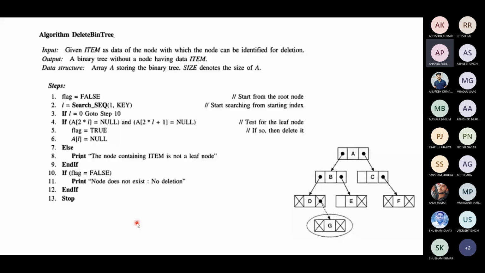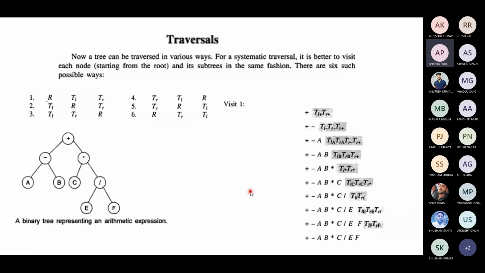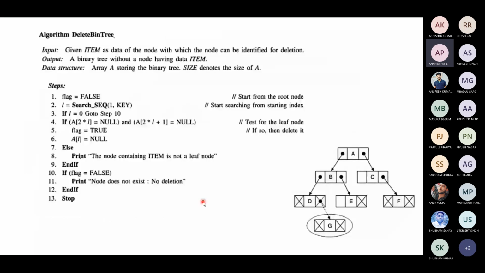Deletion of a binary tree we will discuss in the next class because this is very lengthy. To understand deletion of a binary tree, you have to understand a few other things also. Okay, so deletion of a binary search tree is a bit difficult. Deletion of a binary tree is very easy. Simply you have to make that position null.